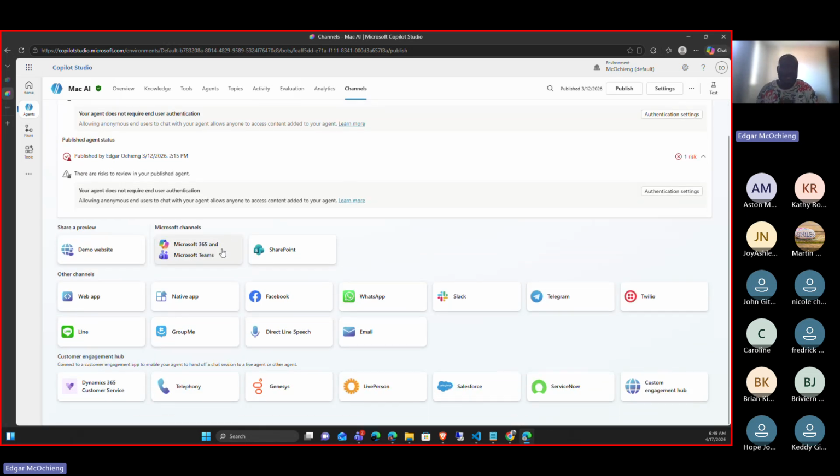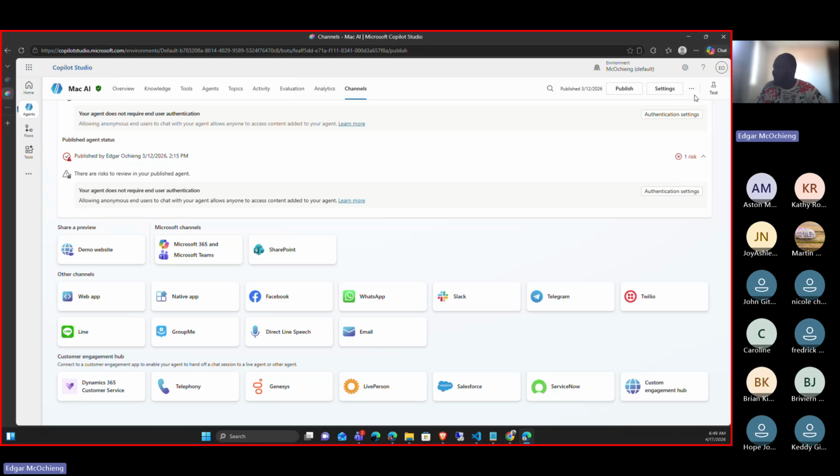We can have it as an application. Whether in WhatsApp, you can see we have WhatsApp, we can expose this agent to WhatsApp. We can expose this agent to Facebook. We can have it in Slack, in Telegram, as a web application, and so forth. So this is where, after everything is complete, we want to release it to the users.